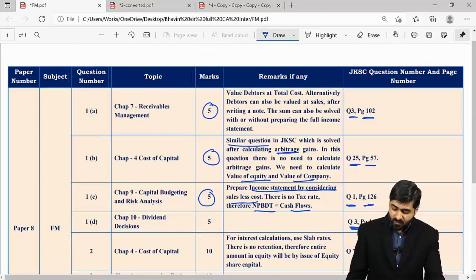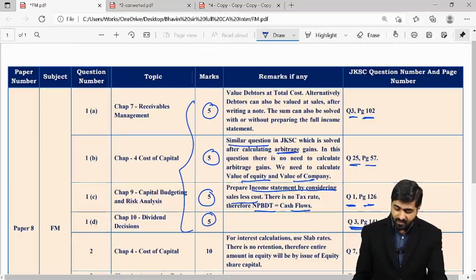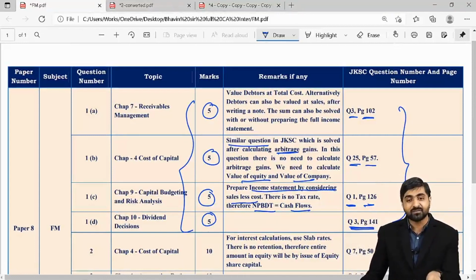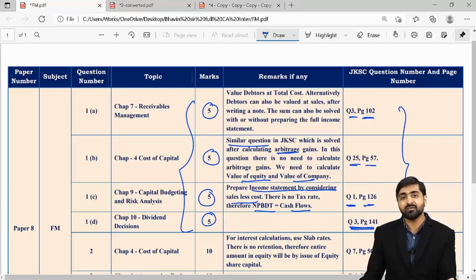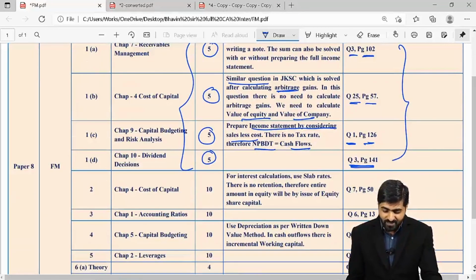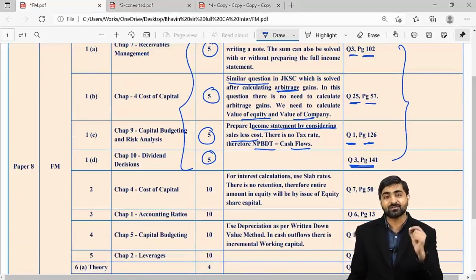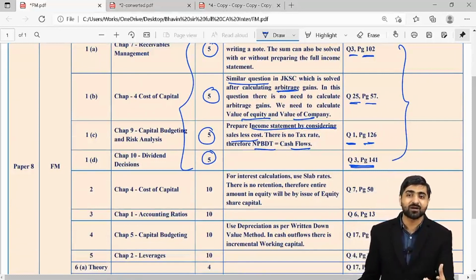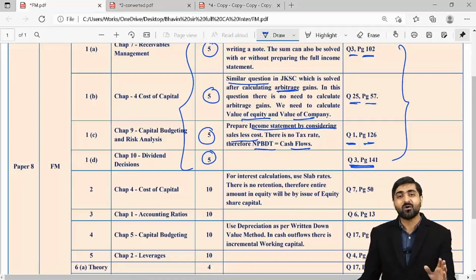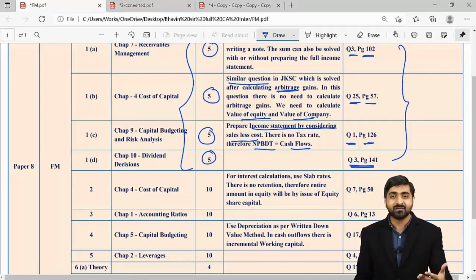So guys, question number 1, as you can see in this particular 20 marks, if you have done these questions from the JK Shah Classes textbook, then this particular question number 1 would have been extremely easy and approachable to you. Just imagine the confidence which you will get if you can solve your first question properly, and that also your compulsory question. If you are able to manage that properly, then you will get that sense of confidence to solve the remaining questions as well.